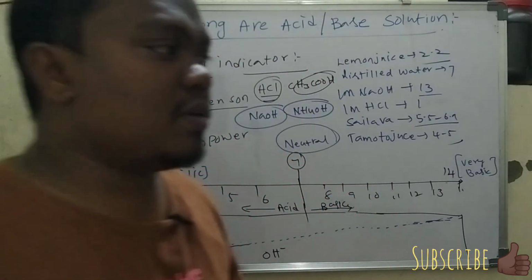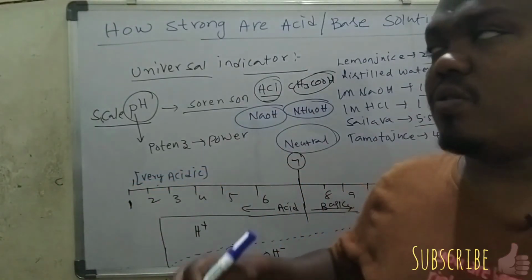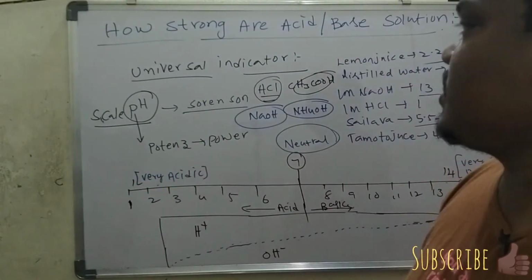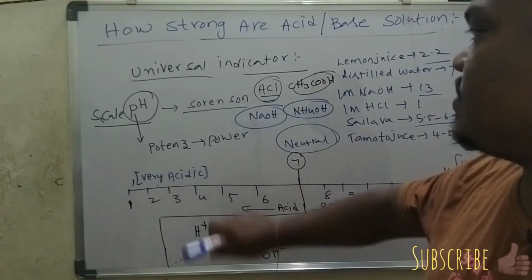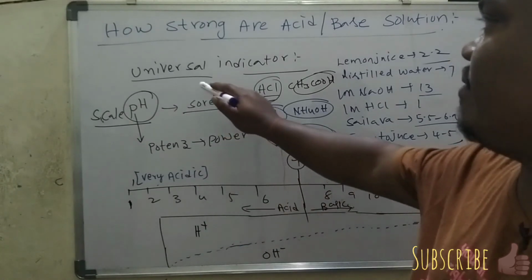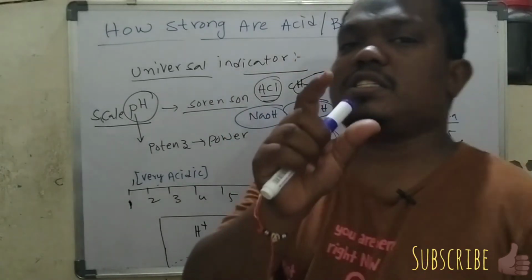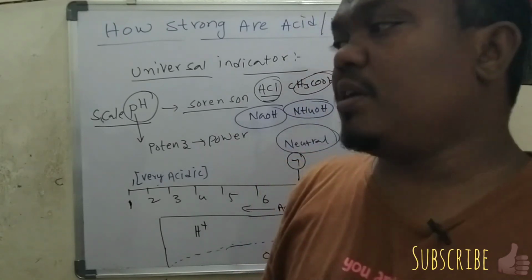Generally, we identify the pH on the pH scale by using universal indicator. It is a strip of paper like blue litmus and red litmus paper.